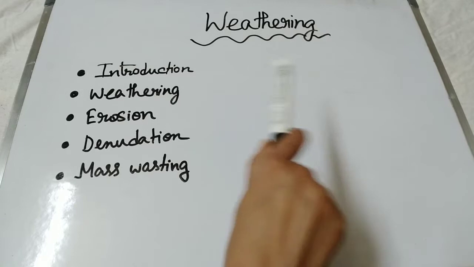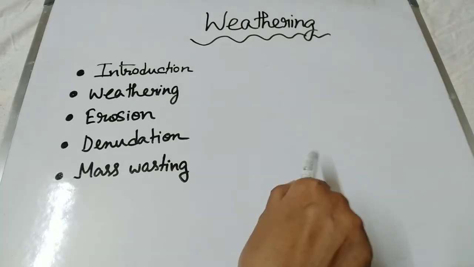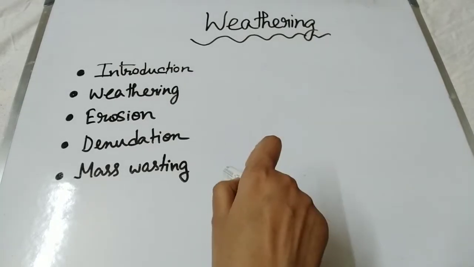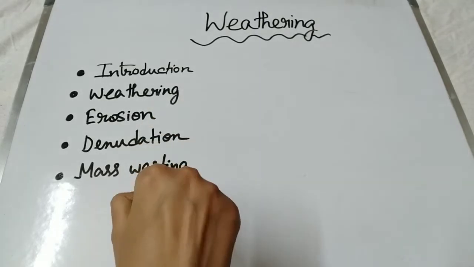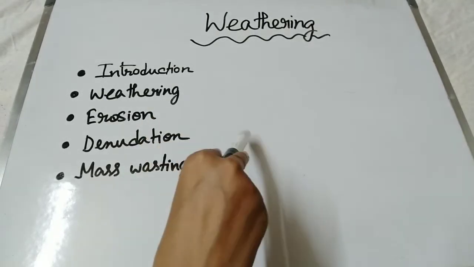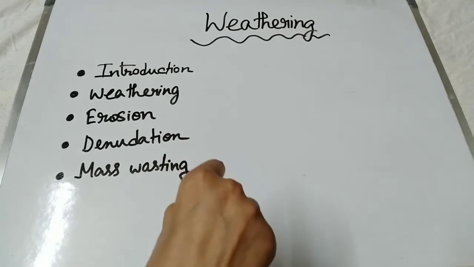Today's chapter is weathering. This is the first part of the weathering chapter. Now today we are going to discuss all these points: introduction, what is weathering, erosion, denudation and mass wasting. So one by one we will start.